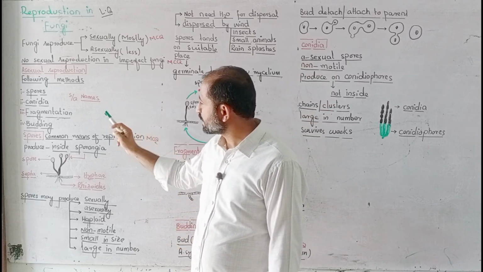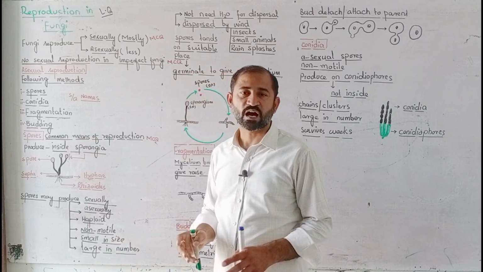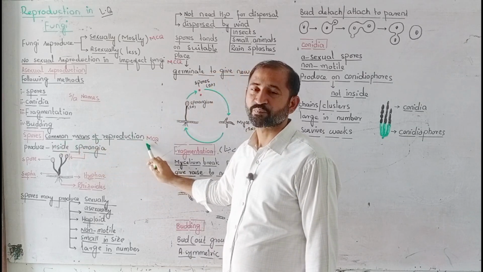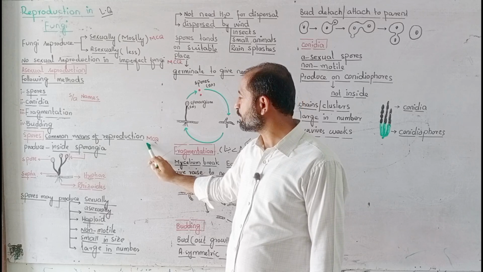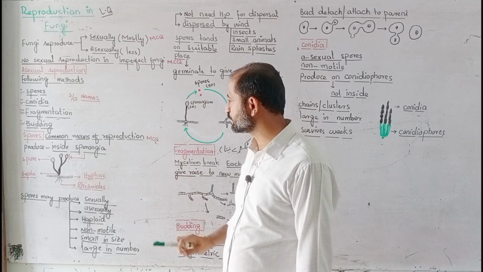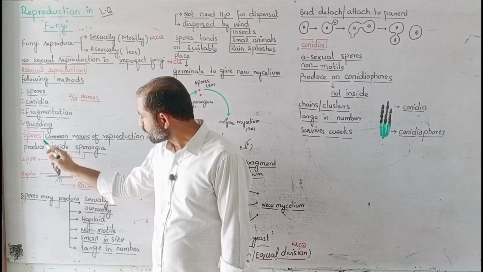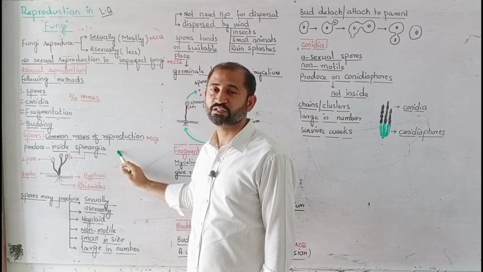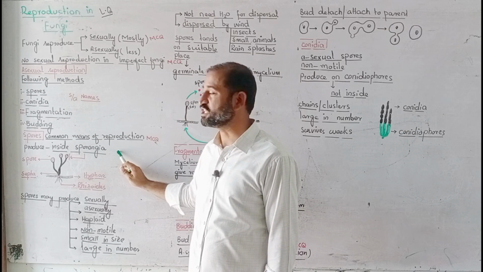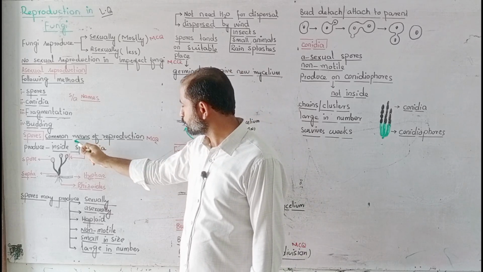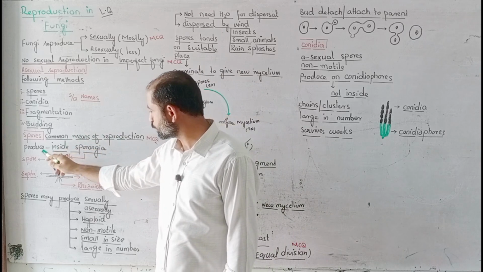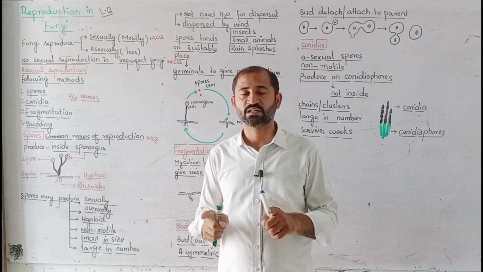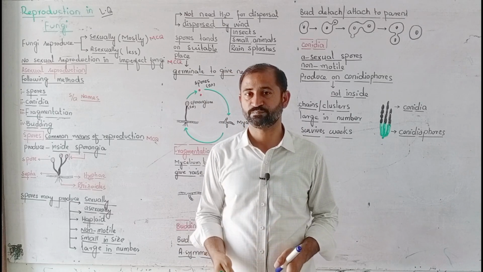So we will discuss the spores first. In the last line of your topic it is written that spore formation is a common means of reproduction. This is an MCQ. Next, spores are produced inside sporangia, and if there is only a single one it is known as a sporangium. Spores are the most common means of reproduction and they are produced inside sporangia. If it is single then it is known as a sporangium.